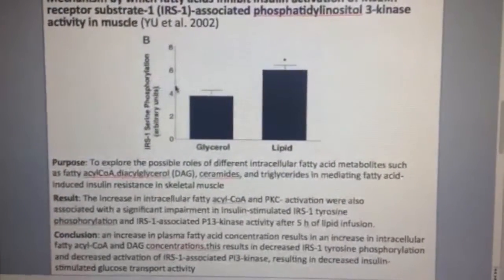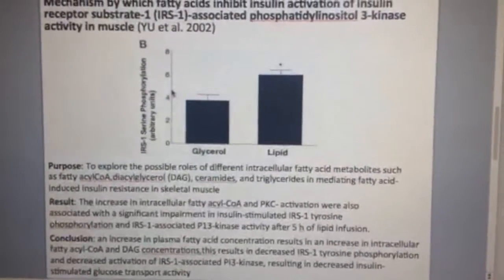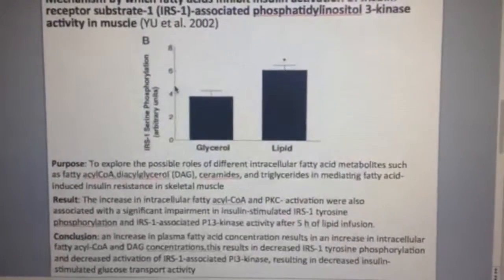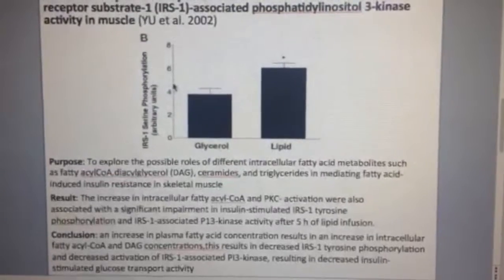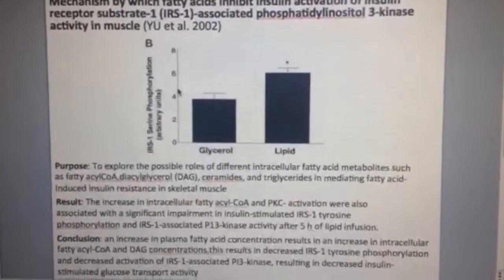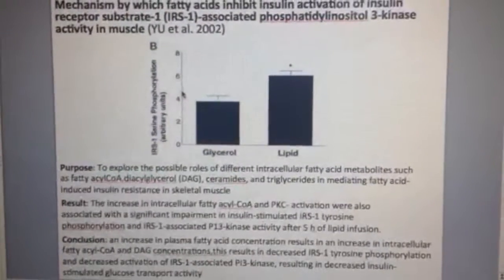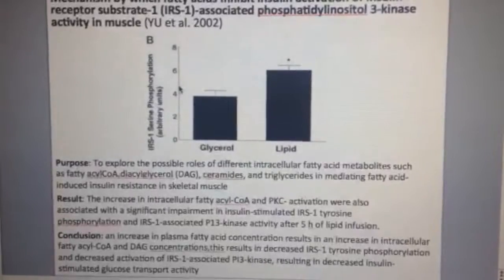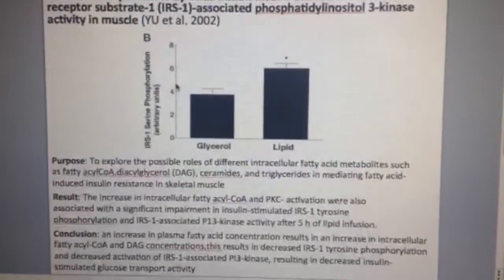In conclusion, an increase in plasma fatty acid concentration results in an increase in intracellular fatty acyl-CoA and DAG concentrations. This results in decreased IRS1 tyrosine phosphorylation and decreased activation of IRS1-associated PI3K, resulting in decreased insulin-stimulated glucose transport activity.